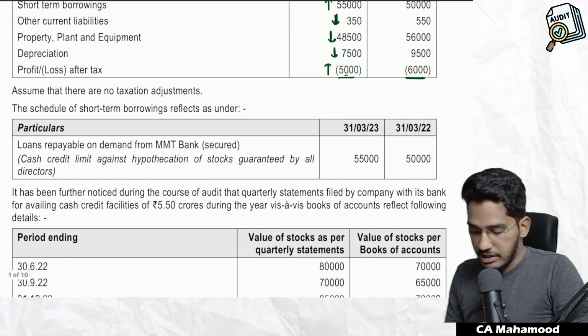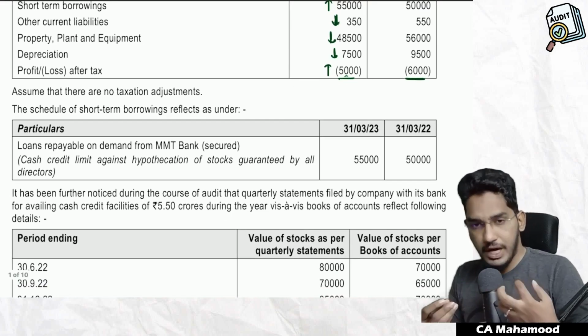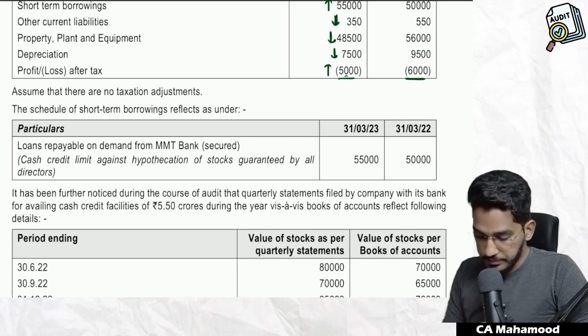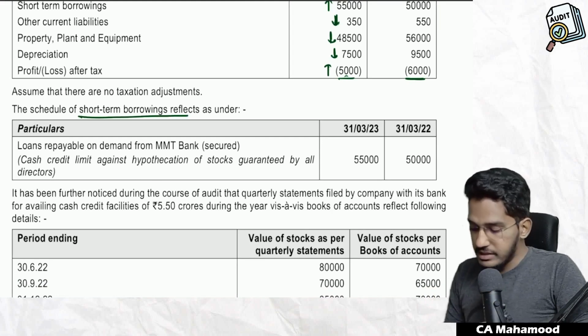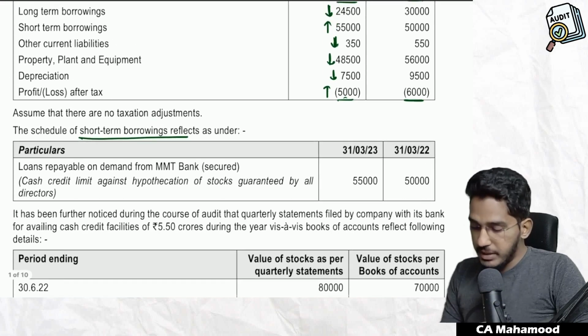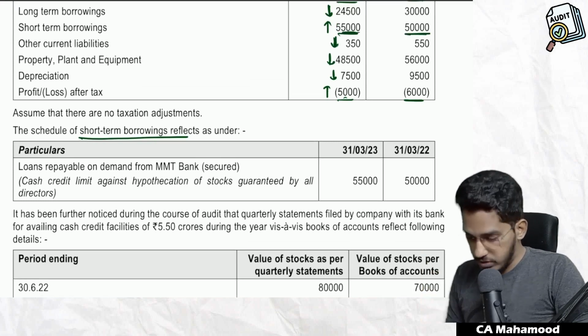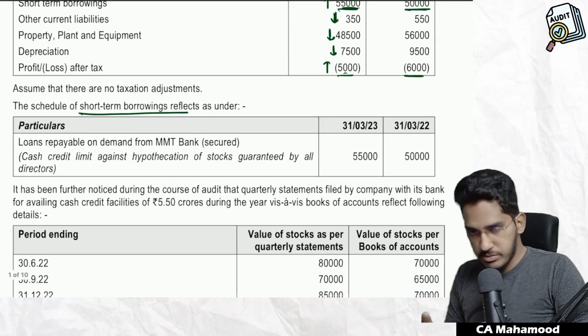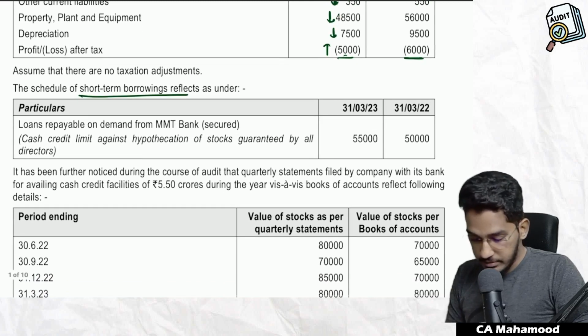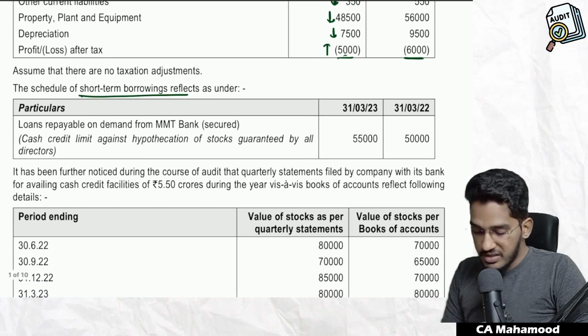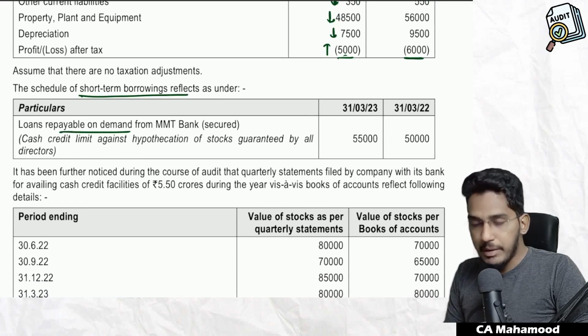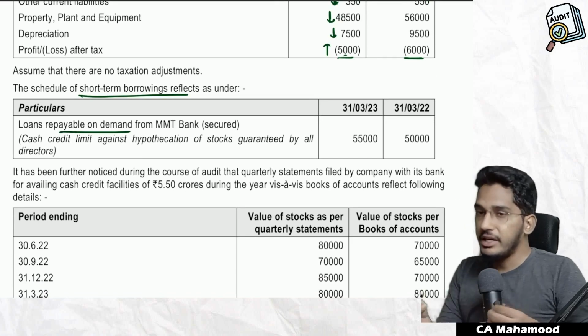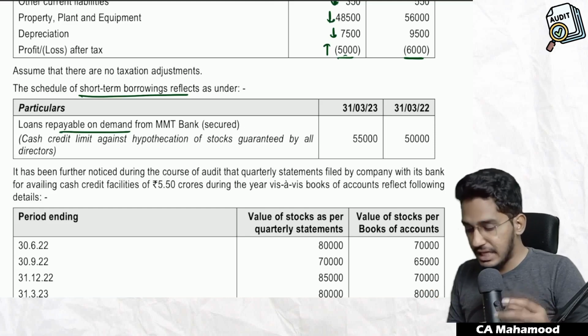First they have given an extract of the balance sheet. Now they are talking about a few items of the above extract in a detailed manner. The schedule of short-term borrowings reflects as under. In the main heading, short-term borrowings increased by 5,000 compared with the last year. Now they are explaining that in detail. Particulars: loans repayable on demand from MMT bank. What are short-term borrowings? It is nothing but a demand loan taken from a bank, which is actually a short-term borrowing.